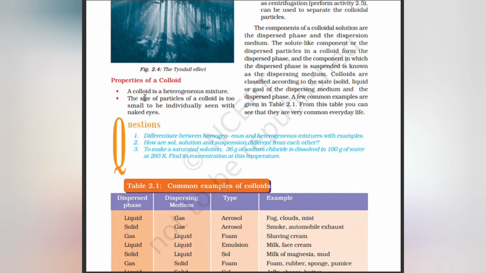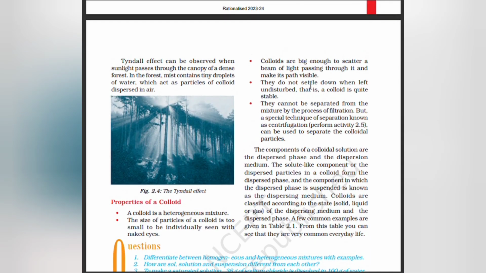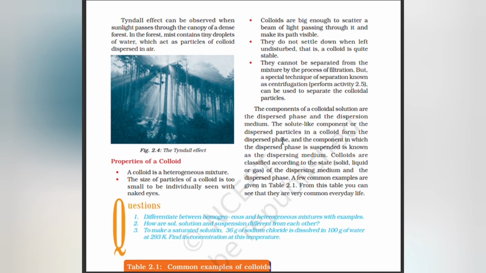Properties of a colloid. A colloid is a heterogeneous mixture. The size of the particles is too small to be individually seen with the naked eyes. Colloids are big enough to scatter a beam of light passing through it and make its path visible. They do not settle down when left undisturbed, that is, a colloid is quite stable. They cannot be separated from the mixture by the process of filtration. But a special technique of separation known as centrifugation can be used to separate the colloidal particles.